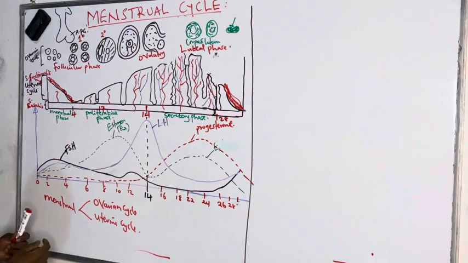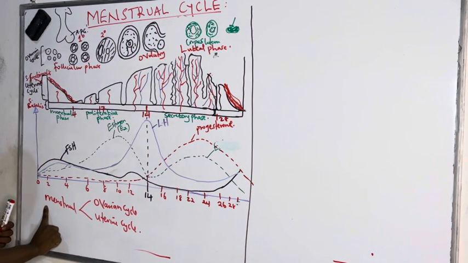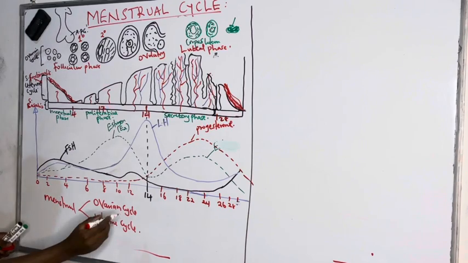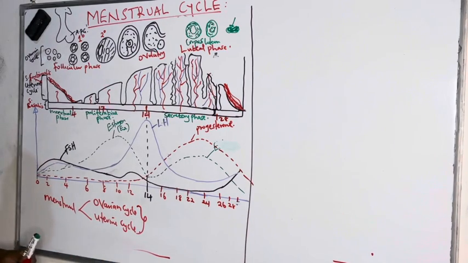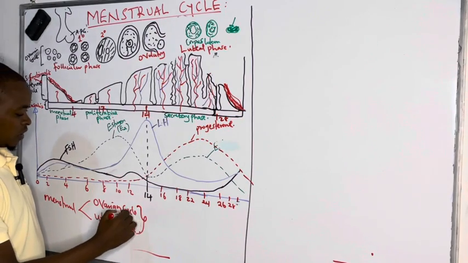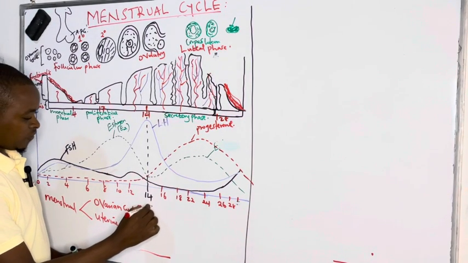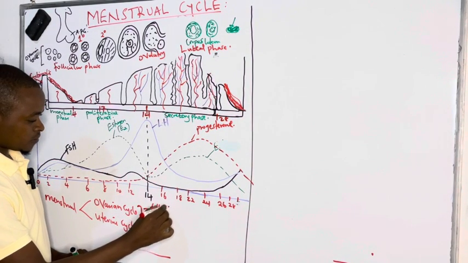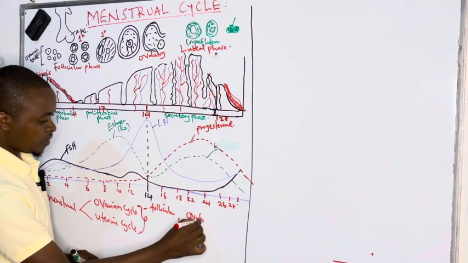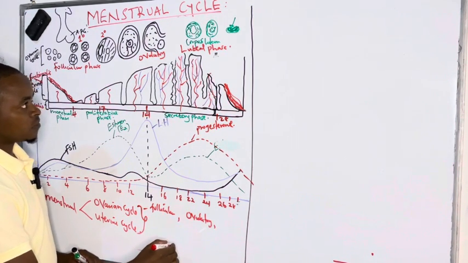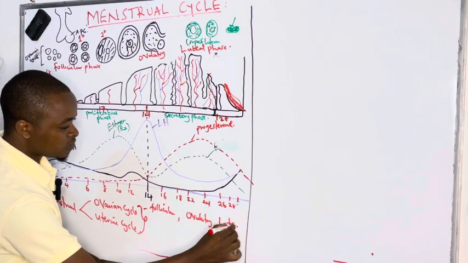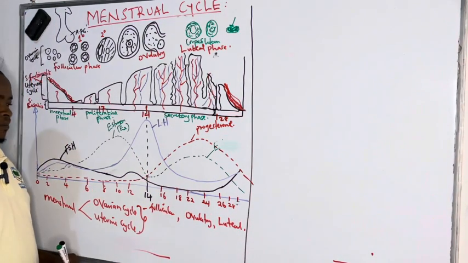As we move on, we shall see that the ovarian cycle and the uterine cycle coincide. Under the ovarian cycle we are going to see the follicular phase, then the ovulatory phase, and the luteal phase.